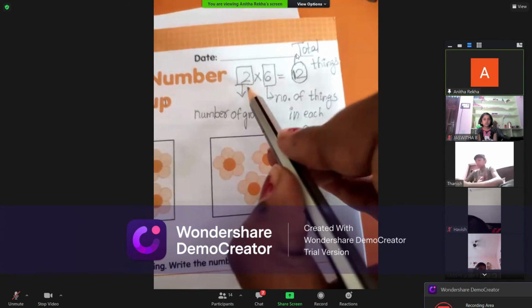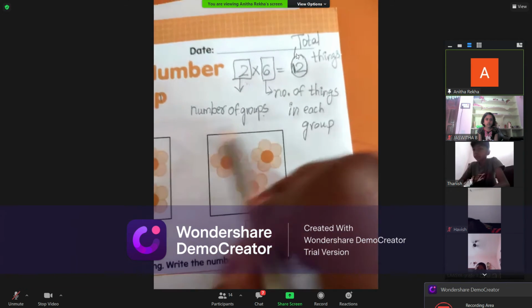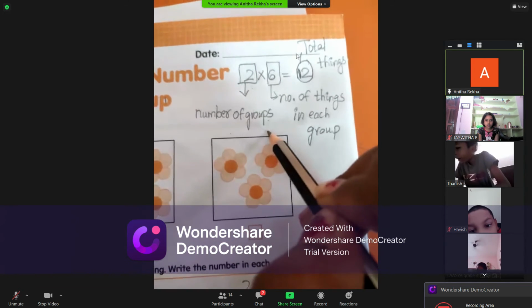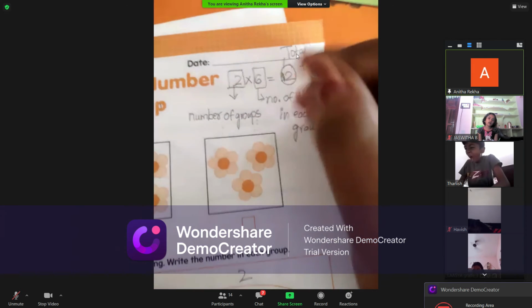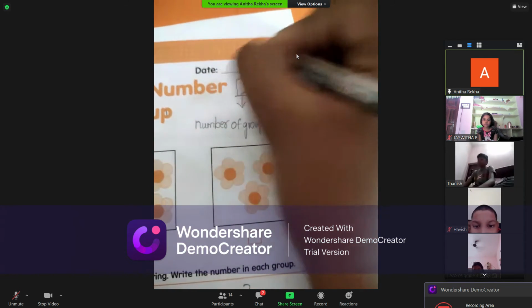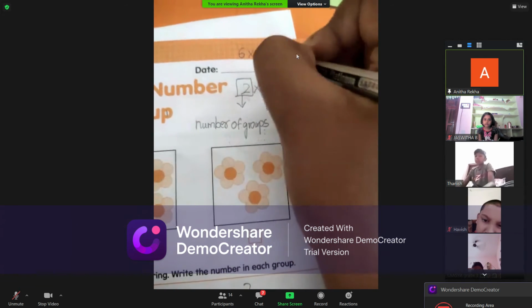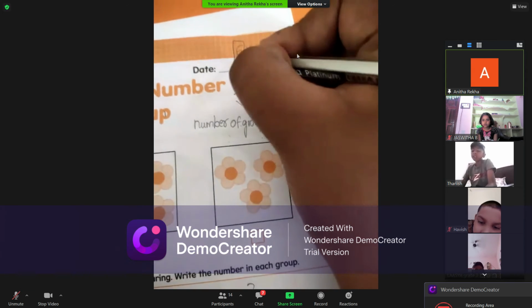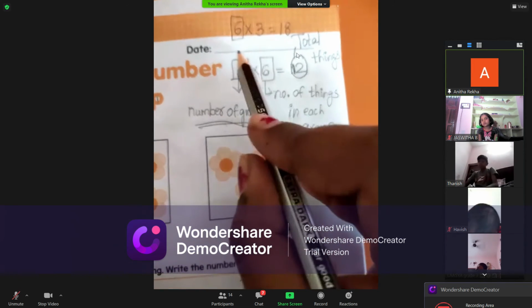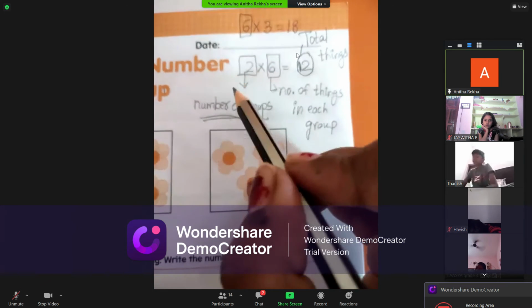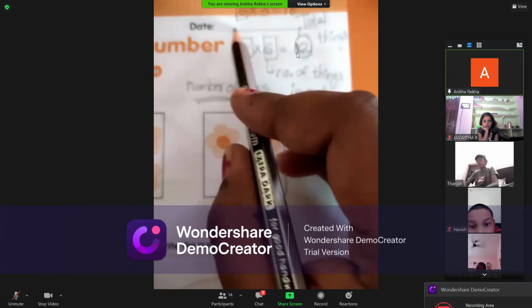The first number is the number of groups. It will say how many groups there are. Suppose I take 6 into 3 is equal to 18. 6 tells me what, children? How many groups are there? There are 6 groups.